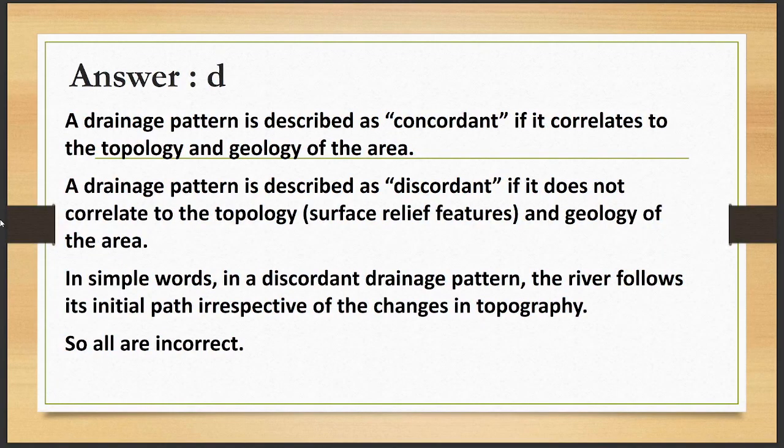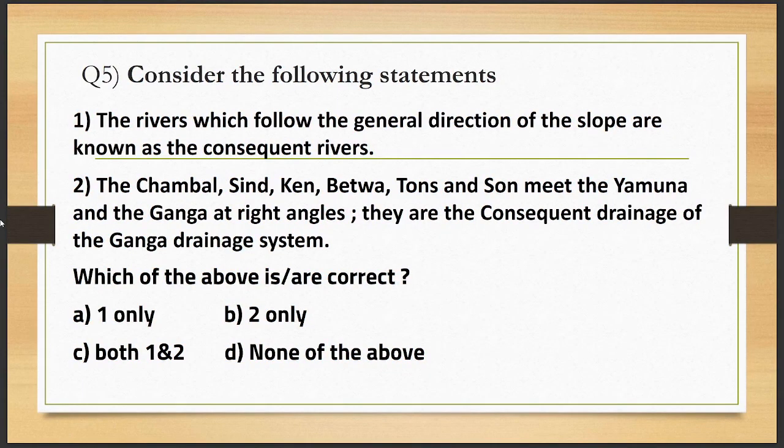So correct answer is D. Both the statements are incorrect because both are interchanged. दोनों यहाँ पे incorrect होते हैं दोस्तों, because first में concordant आएगा, second में discordant आएगा. दोनों को हमने interchange कर दिया है. That's why D is a right answer. Let's move to the next question.